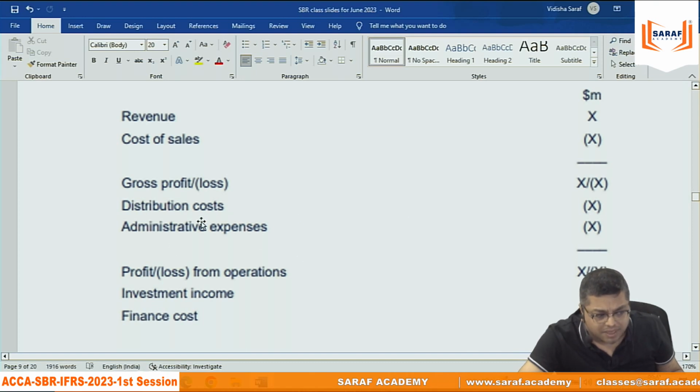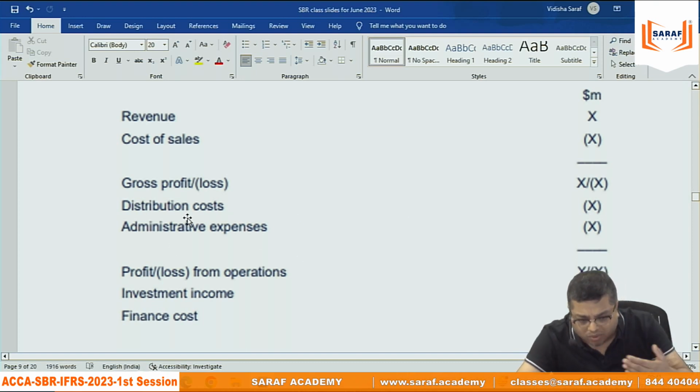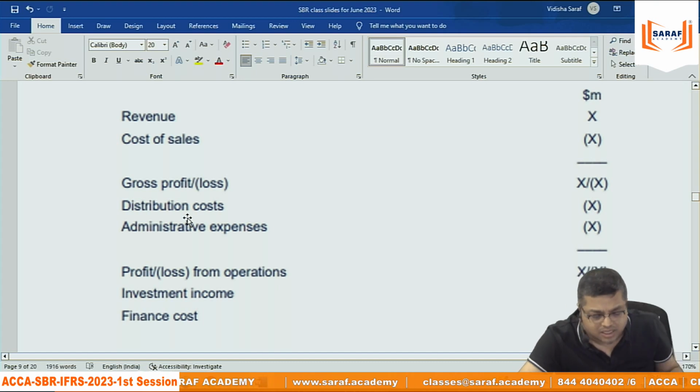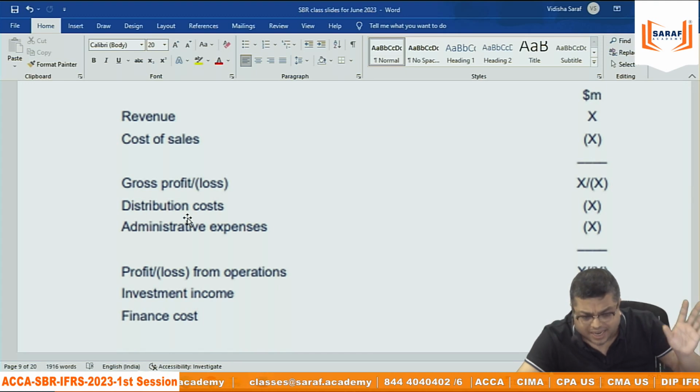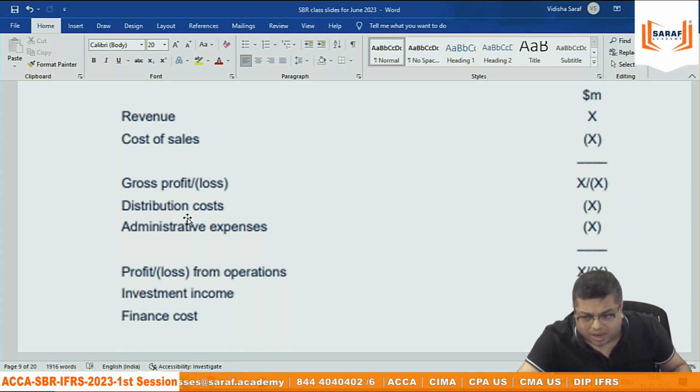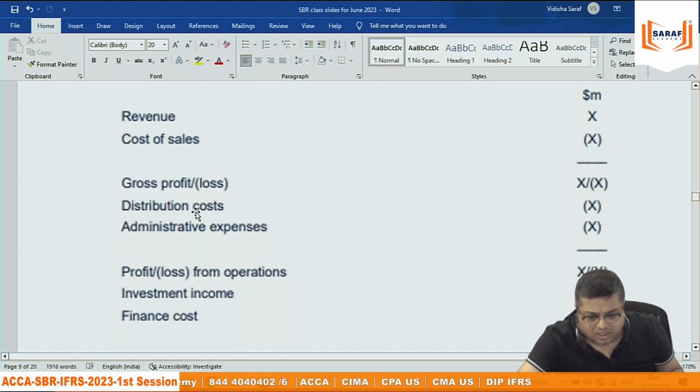Distribution cost, admin cost. Distribution means, suppose you have subscribed for the classes, like Ranjit was asking, how will I be able to get the software and all that. So you will be given the software link, it will be installed, and my team will help you. That is distribution expenditure. The person who is involved in that is a distribution cost. Administrative, accounting and all that, whatever is happening, is administration. If I am teaching 5 different courses, then these are all common. Distribution and administration are deducted from gross profit, and that is called profit from operation.